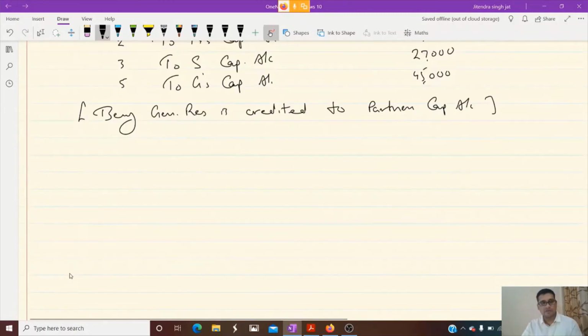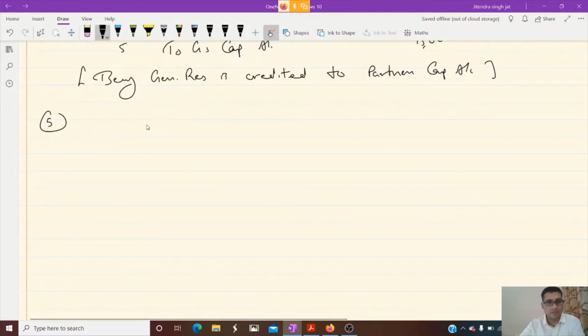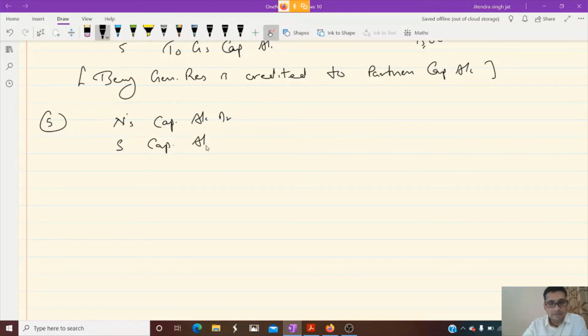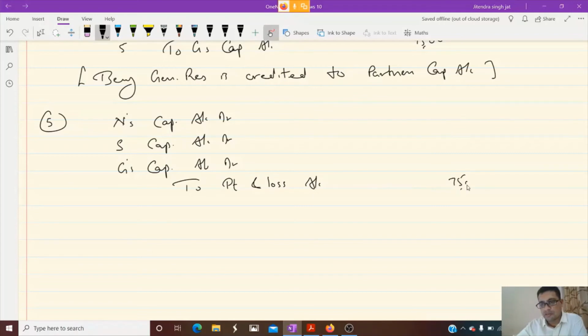So fifth entry, N's capital account debit, S's capital account debit, G's capital account debit to profit and loss account. How much loss was there? 75,000. It is to be distributed into 2:3:5.